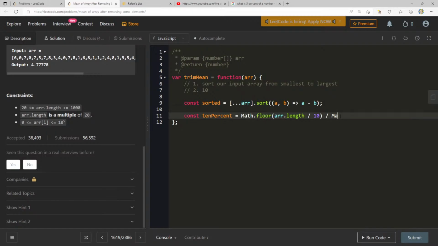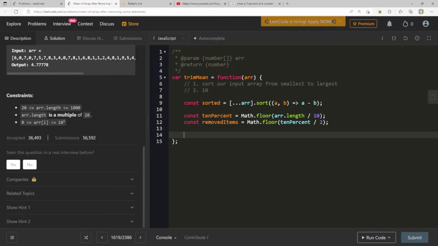10% is math.floor of r.length. And const, what did I call the other one? This is items removed, or removed items, equals math.floor of 10% divided by 2. That's 5%.